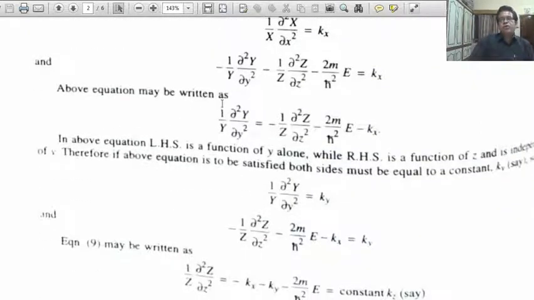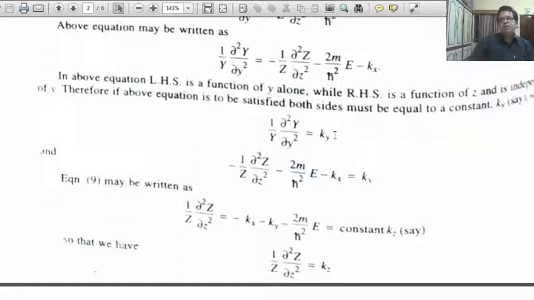The above equation may be written again taking the y term on the left hand side, and this is equal to the remaining term. Again the same argument, left hand side is a function of y, right hand side is a function of z. So let us take it ky, and the remaining term is also equal to a constant.